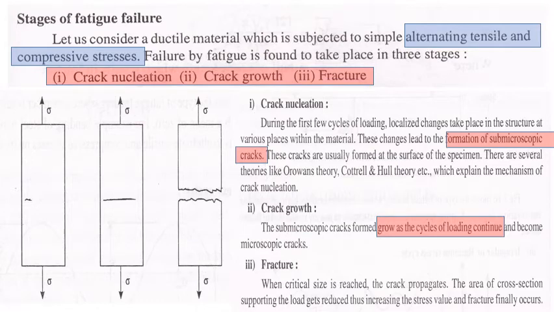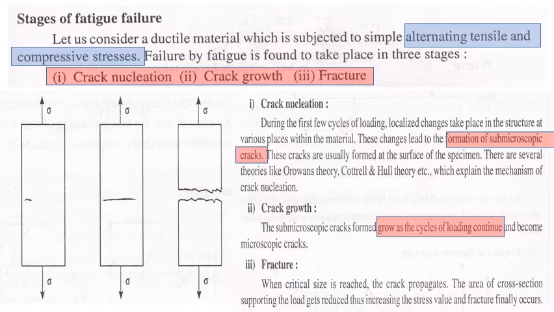In a favorable condition or favorable direction, as we have said, in shear or in a pure ductile material, the fracture will take place exactly at 45 degrees to the applied load. Similarly here, whatever the favorable conditions are, the crack will start growing in that direction and the failure of the material will take place.